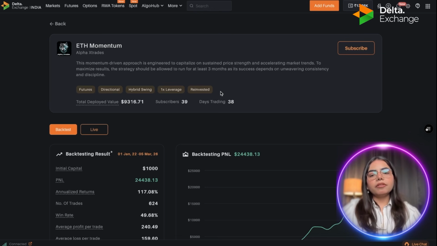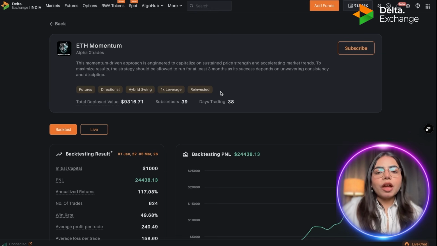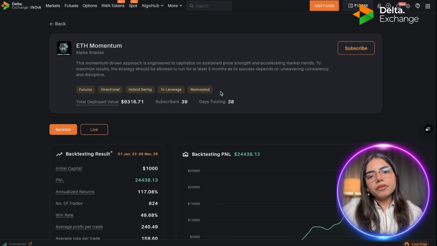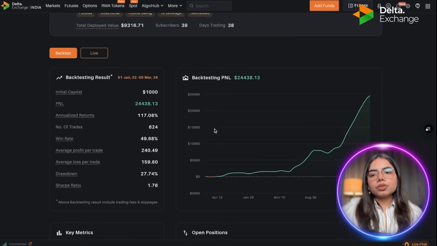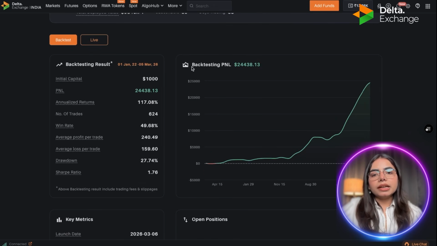For example, if on $1,000 you have made $100 as a return, that entire $100 will again be reinvested in your initial capital, and then the next trade will be taken on $1,100, right? Then you see total deployed value, number of subscribers, and day trade. And if you scroll down, the analysis metrics are similar to the way I showed you on the options strategy.